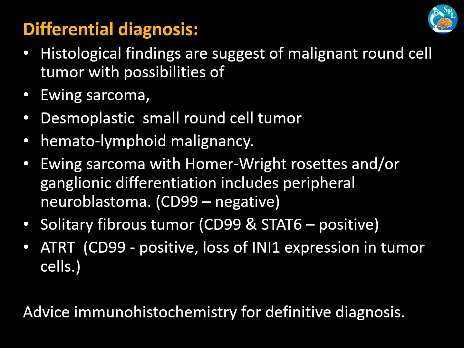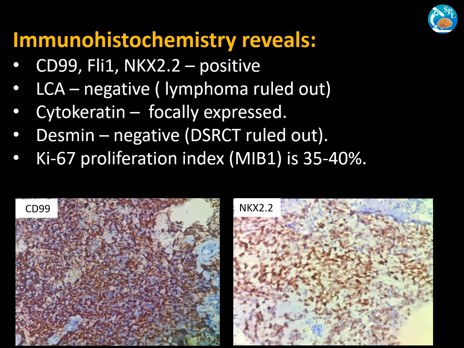However, solitary fibrous tumors also exhibit CD99 positivity, but they are STAT6 positive, and Ewing sarcomas are STAT6 negative. Another is atypical teratoid rhabdoid tumor, which also exhibits CD99 positivity, but the tumor cells show loss of INI1 expression. So we went ahead with immunohistochemistry in this case, and we had CD99, FLI1, and NKX2.2 positivity. So this confirmed our diagnosis of Ewing sarcoma.